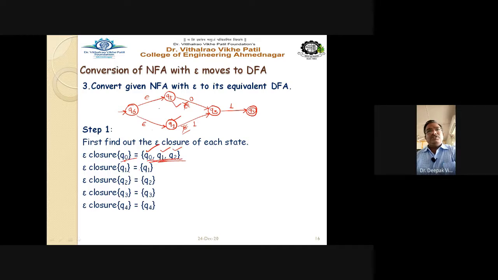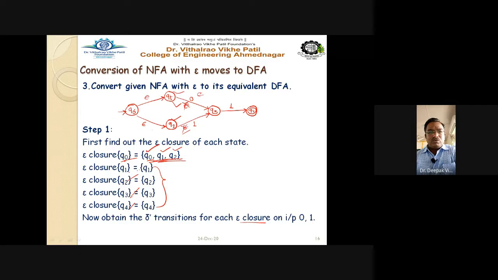Epsilon closure of Q1 is the state itself, because there is no epsilon transition from Q1, as well as from Q2, Q3, and Q4. That's why the state itself is written in the epsilon closure of that particular state, right? Now obtain the delta transitions for each epsilon closure. Suppose you want to find the delta transition of Q1: the epsilon closure of Q1 is Q1, and the delta transition of Q1 on 0 or on 1 is already given.